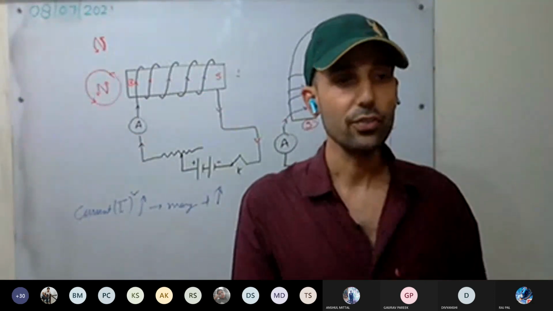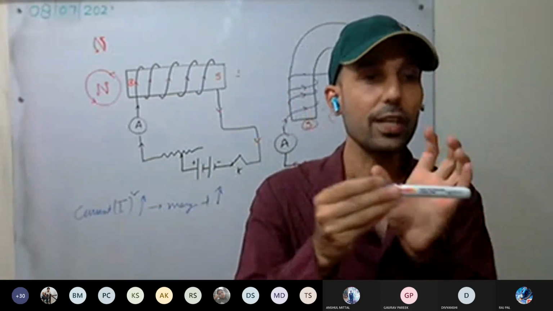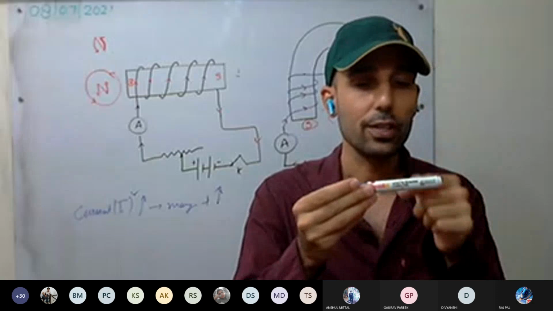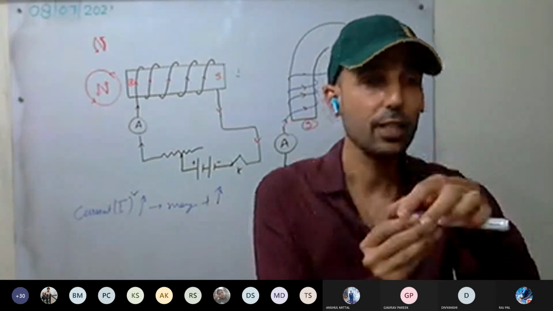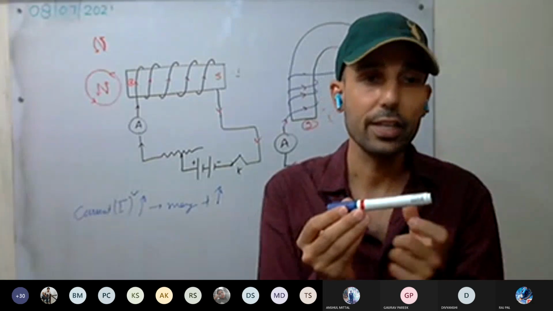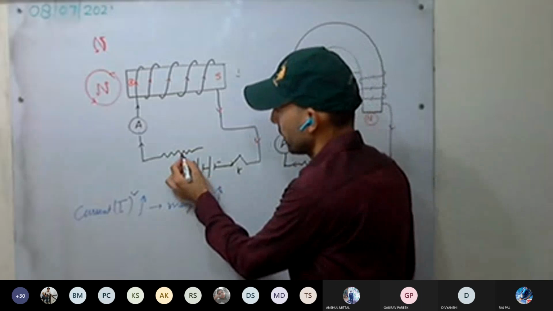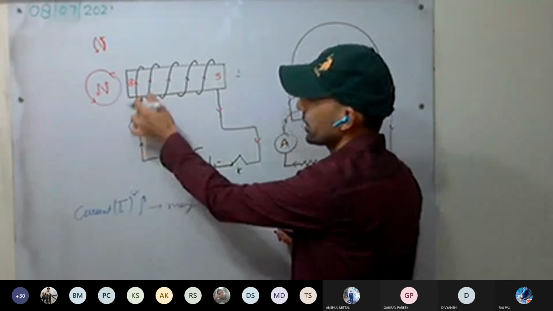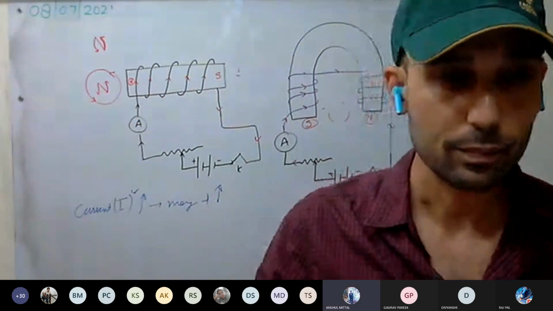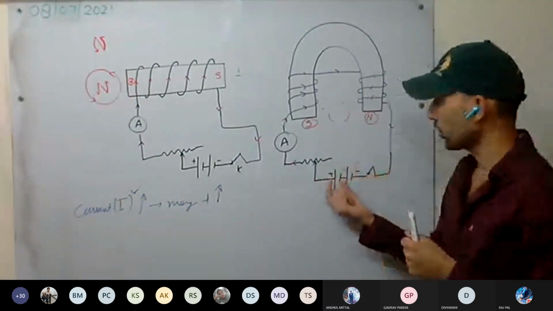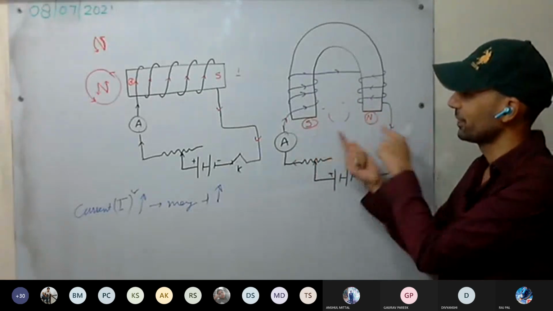Okay. So mainly, which one will we use? By changing the current. If we have made an electromagnet, the number of turns we have already done. We have already wound it. Now it is being used at different places, in different applications. So by varying the current, we can easily vary it by a rheostat. This one is a rheostat, this is called a jockey. By varying this arrow, we can vary the resistance. We can vary the current and its strength can be varied. This is clear. As well, we can change the polarity, yes or no? By changing the direction of current, we can change the poles.